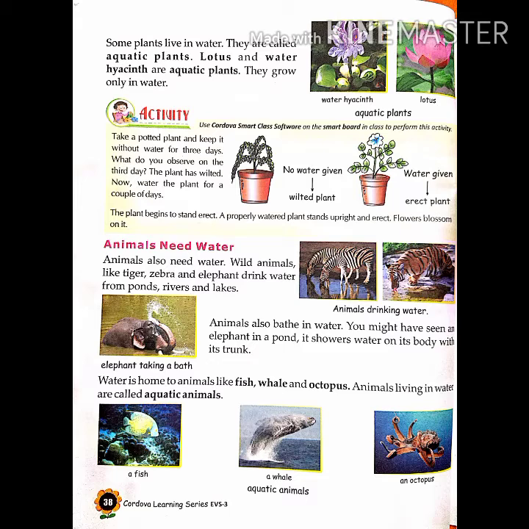We have already discussed aquatic plants because they live in water. Now we are going to discuss aquatic animals because they live in water. Water is home for them. These types of animals are called aquatic animals, like fish, whale, and octopus. Okay students, you have seen the picture: fish, whale, and octopus live in water, so they are called aquatic animals.